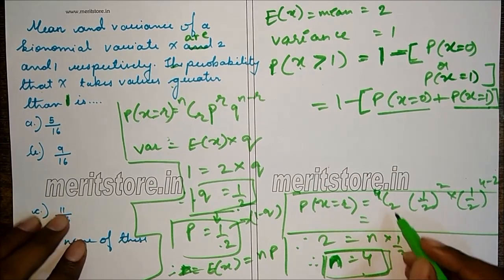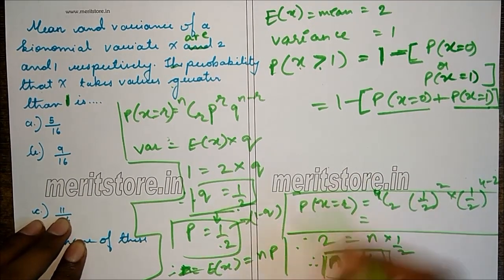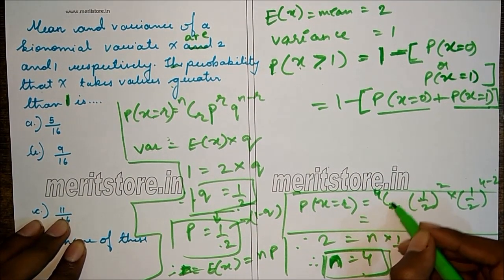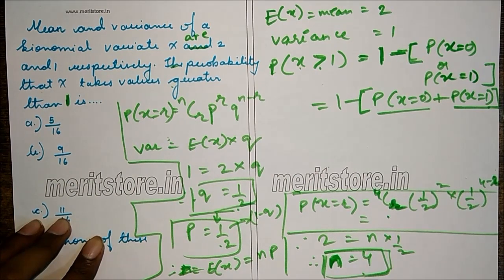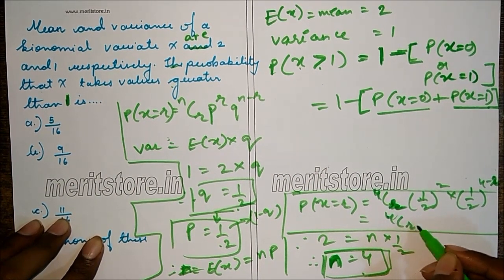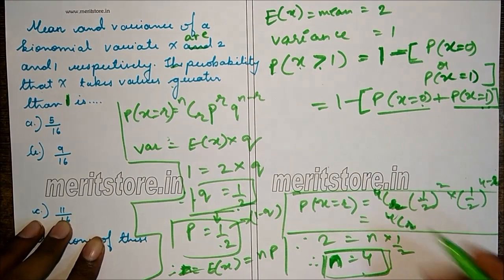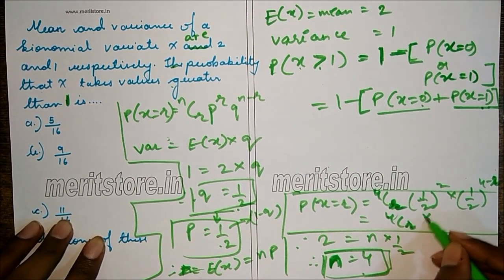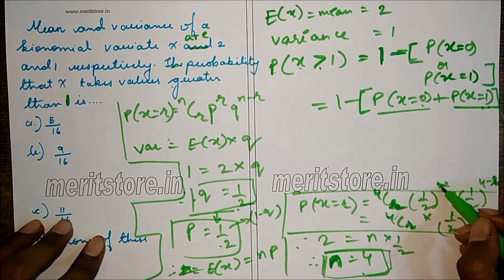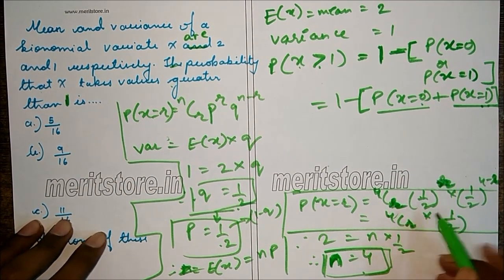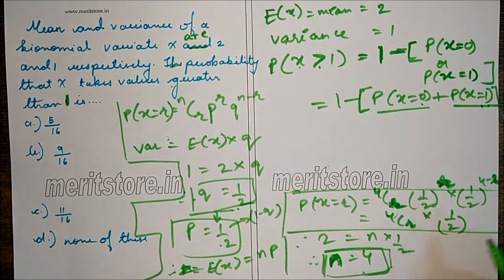So this can be simplified as 4Cr, r can be either 0 or 1, into 1 by 2 raised to r. We'll solve it again neatly.